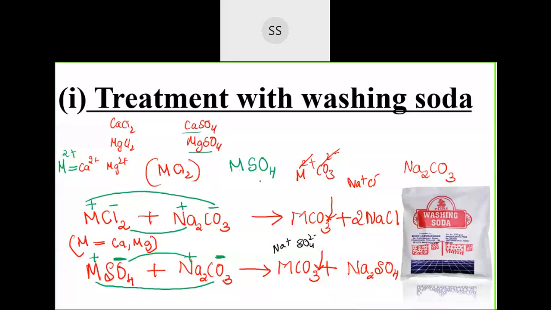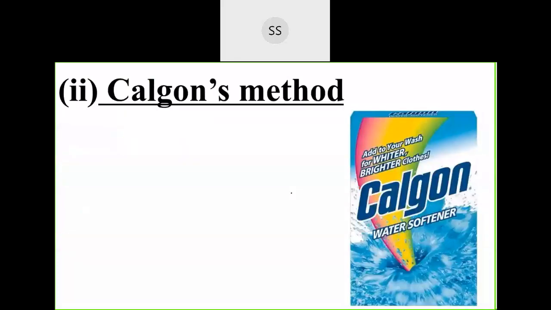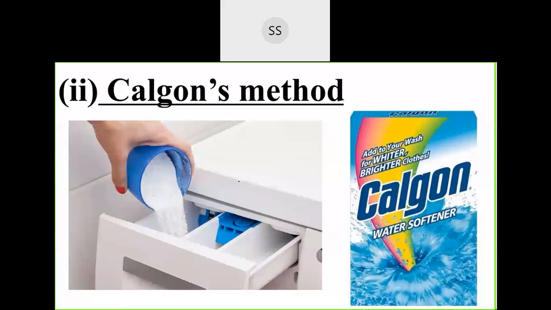Okay, now we'll go for the next method, for removing the permanent hardness, that is Calgon's method. Calgon is just a white powder. It looks like your detergent. White powders are there, no? But chemically, what are they? I will tell you. Chemically, it is sodium hexametaphosphate.